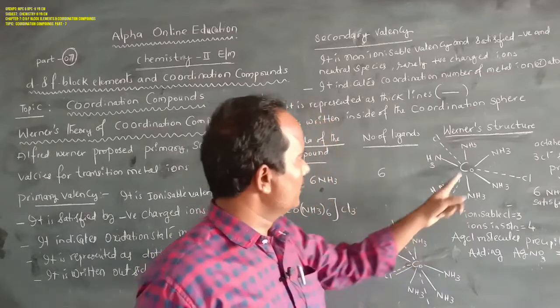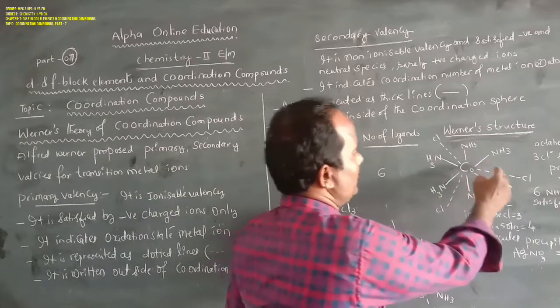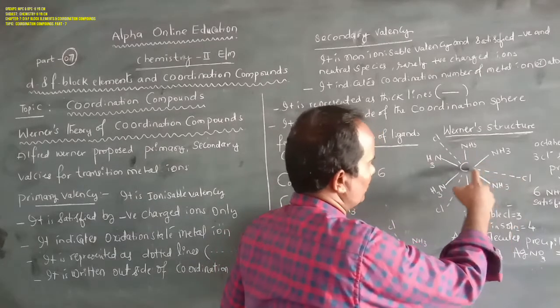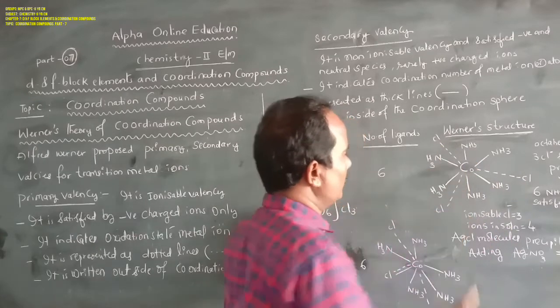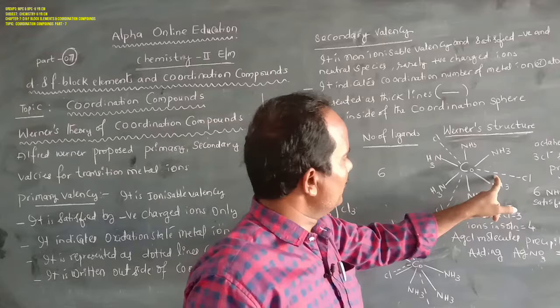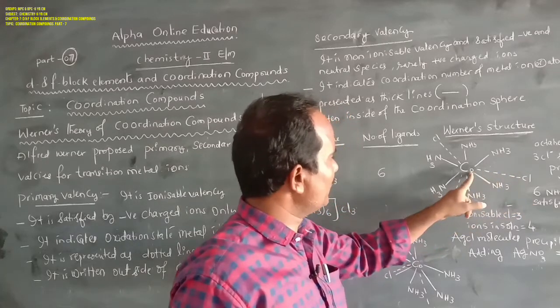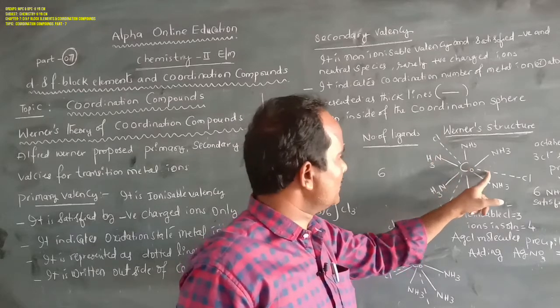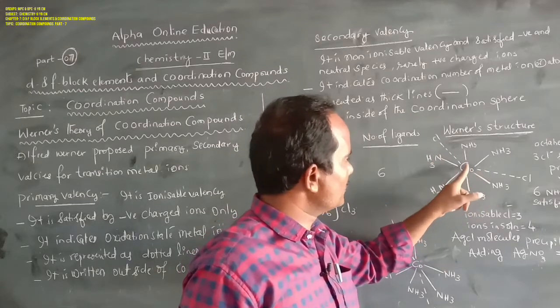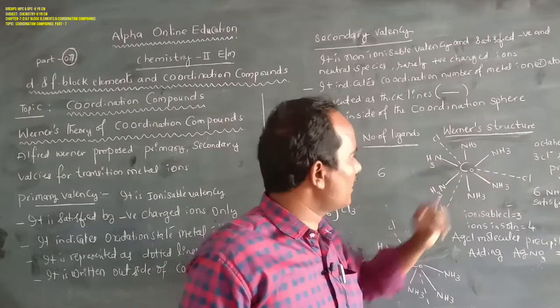When you observe this structure, these are chlorides. Here is a chlorine, here is a chlorine, here is a chlorine. The chlorides are negatively charged ions. These negatively charged ions satisfy the primary valency of cobalt. That's why the cobalt oxidation state, the valence, is +3 in this compound.